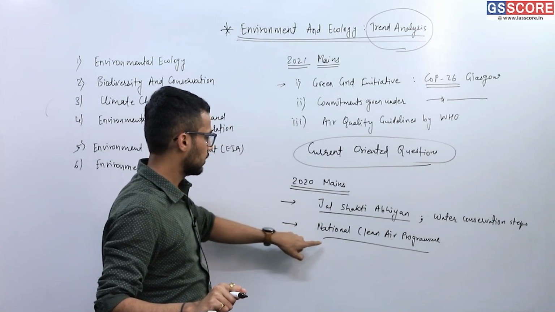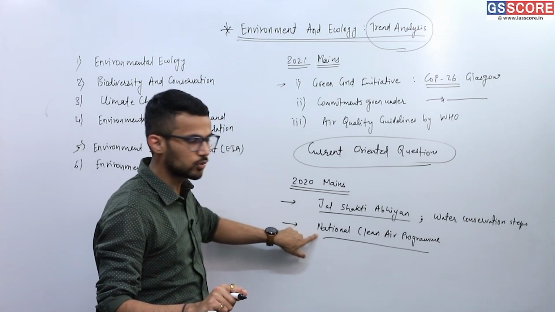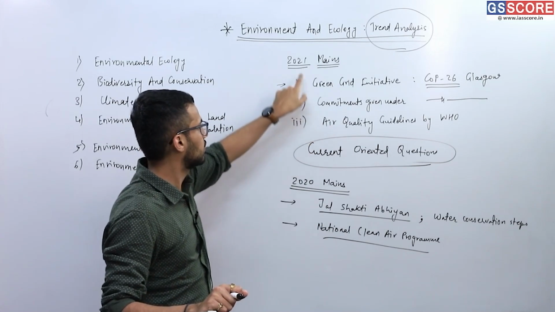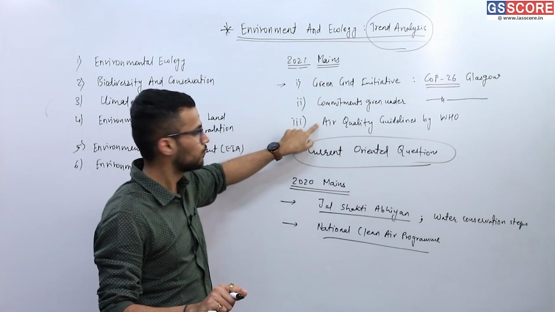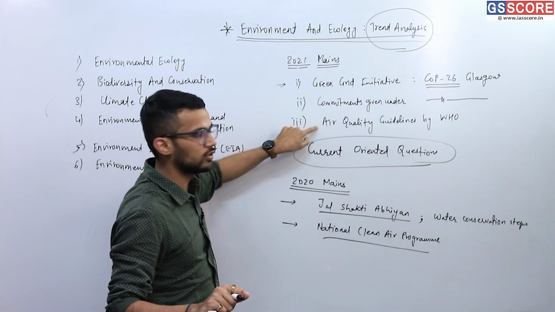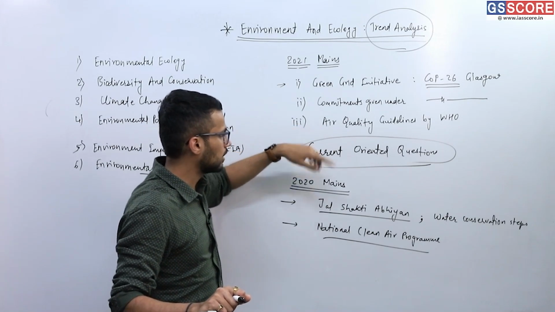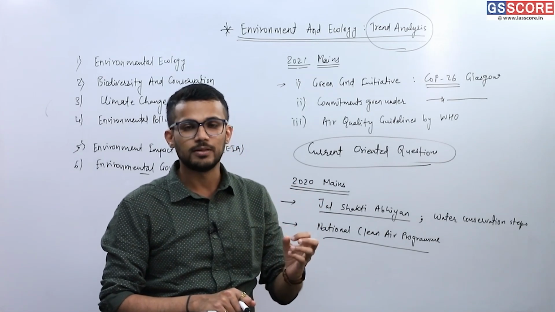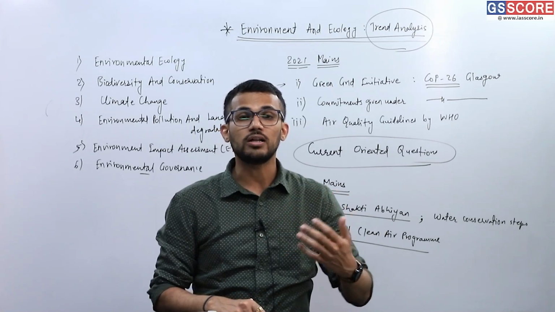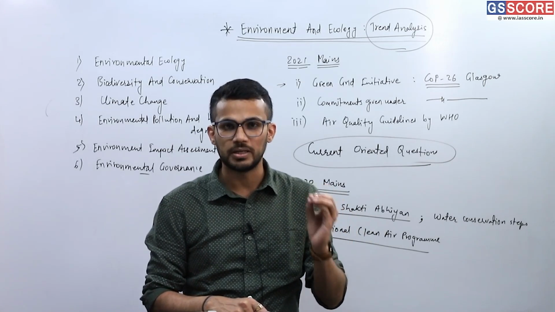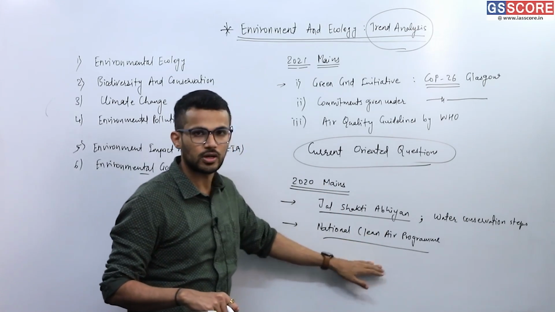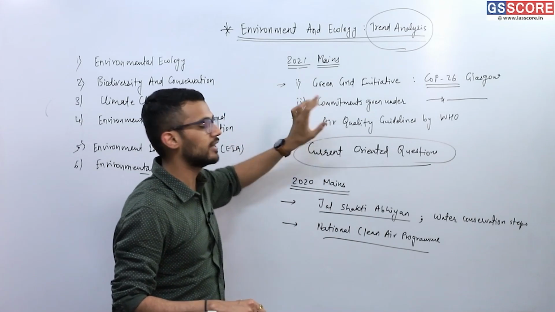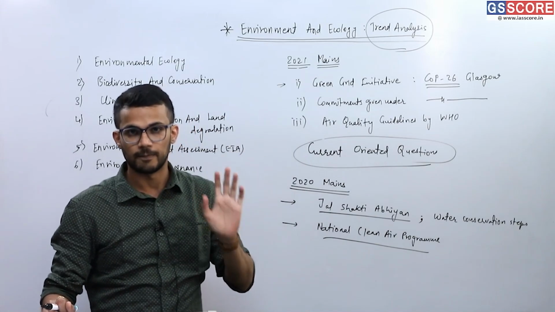And one more aspect, this National Clean Air Program was also referred to in a question asked in 2021's mains examination. In this question of 2021's mains, air quality guidelines given by WHO were asked, and at the same time the question asked what amendments do we need to make in National Clean Air Program of India to implement these amended guidelines by WHO in India, right?